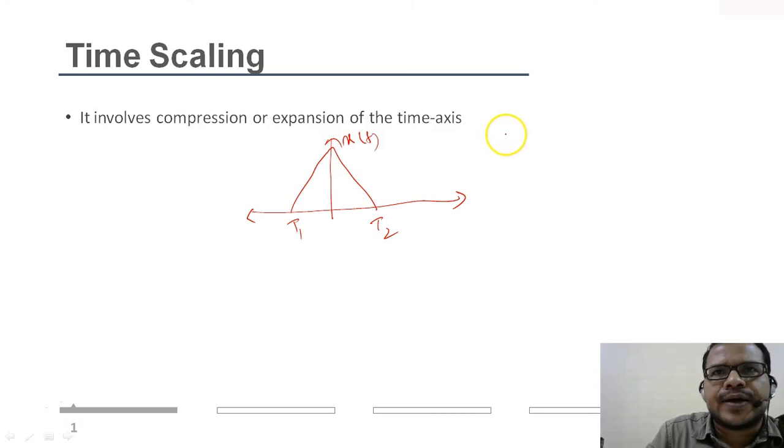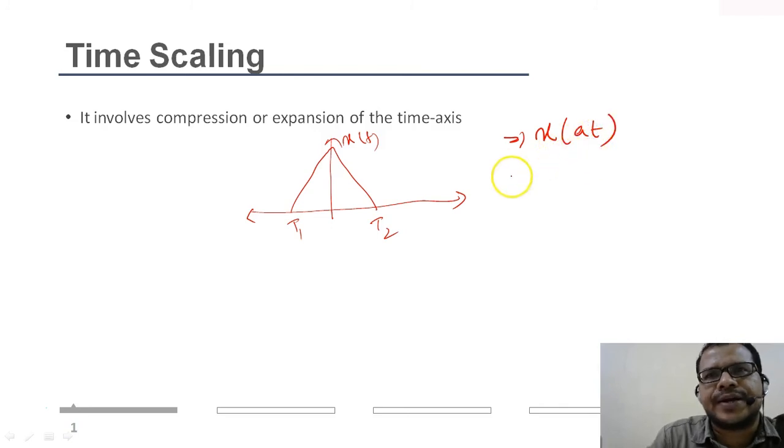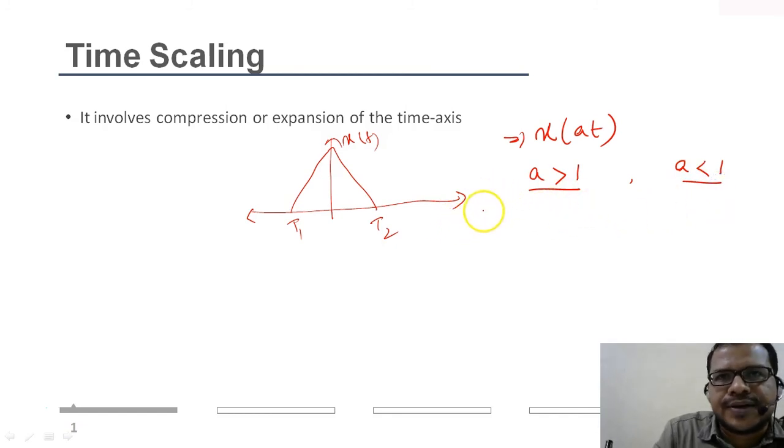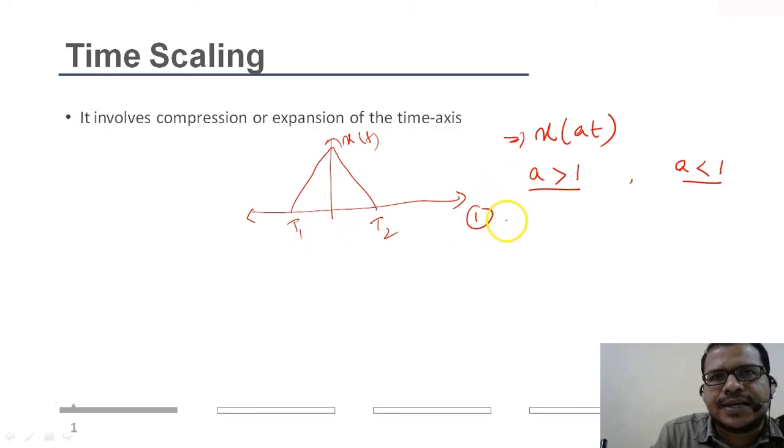Let's say we scale the original signal by an amount of a, right? And if a is greater than 1, and then the second case a less than 1. So first instance, if a is greater than 1, then the time axis will be something like this: x of at.